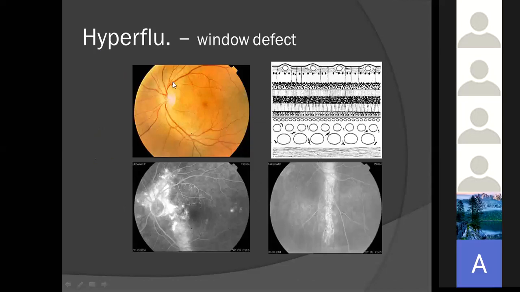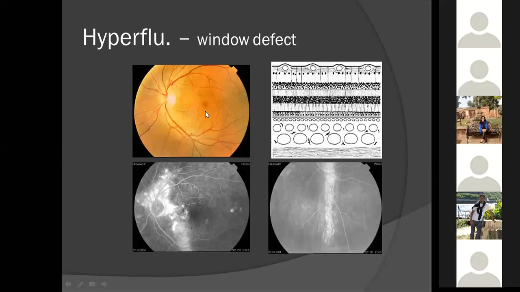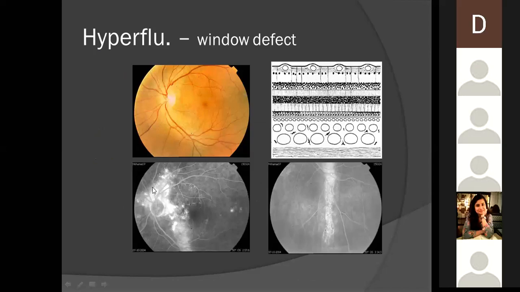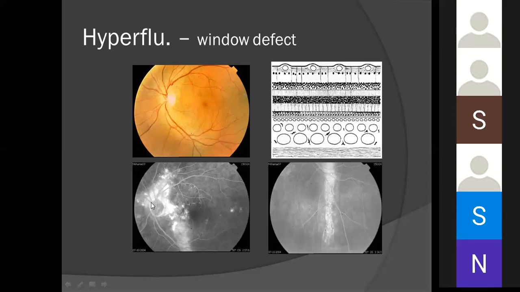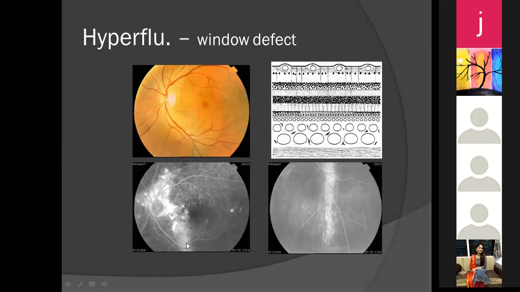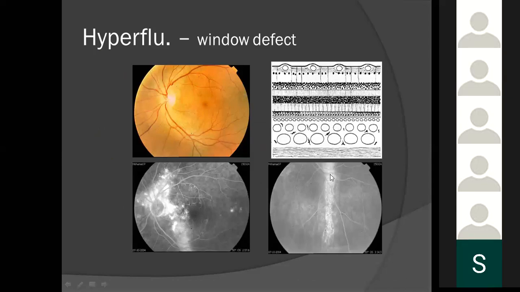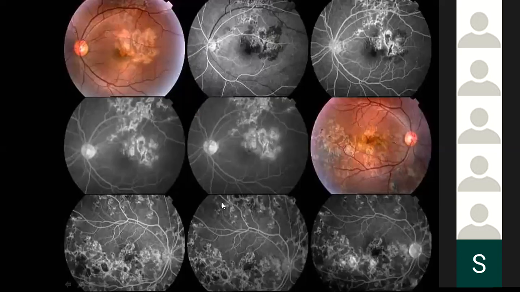So just to give you an idea of hypofluorescence, as you can see, this is a colored fundus photograph, and in between you can see these areas of hypofluorescence surrounding this and going inferiorly along the arcade and just straddling the inferior retinal arterioles. This is a transmitted hyperfluorescence due to RPE window defects, as we see many times in chronic CSCR cases. This is another example where we can see transmitted hyperfluorescence due to RPE thinning and degeneration, as we see in choroiditis.